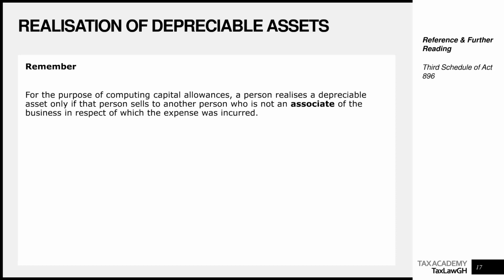For those who are accountants, anybody that you may not transact with on an arm's length basis is deemed to be an associate. So we are saying for capital allowance purposes, you are only deemed to have realized an asset if the sale was made to somebody who is not your associate. So an independent third party, an unrelated third party.